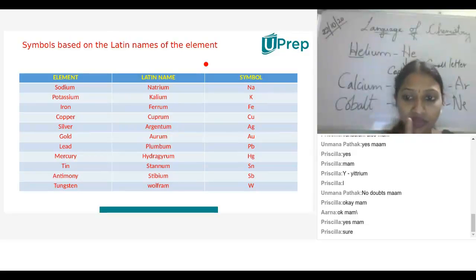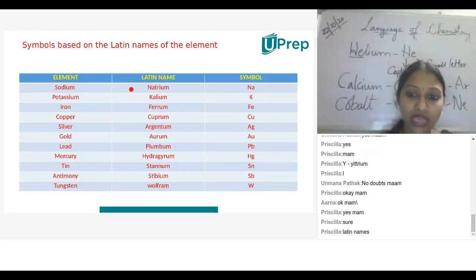So he has not only given rules based on the first letter and second letter. Ma'am, Latin names. Yes, Latin names. Very good. So he considered the Latin names. Sodium, he has taken from the Latin name natrium and given the symbol Na.